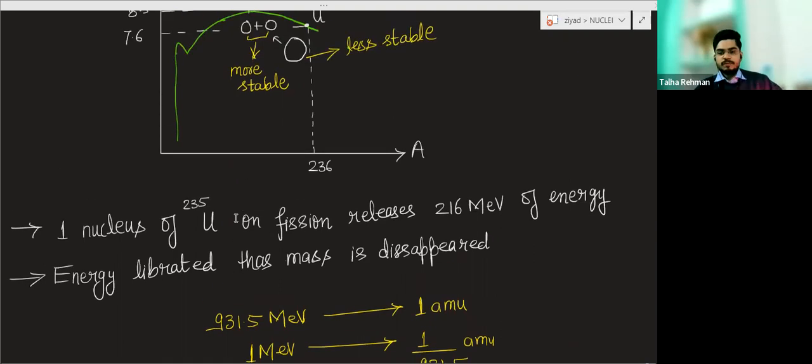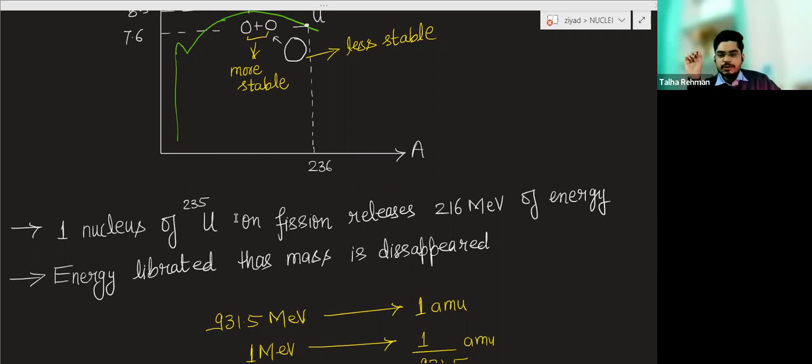I told you that energy is releasing here, so corresponding to that, mass will disappear. Whenever mass disappears, energy is liberated. In nuclear fission and nuclear fusion, there is a mass defect, and corresponding to the mass defect, energy is liberated.